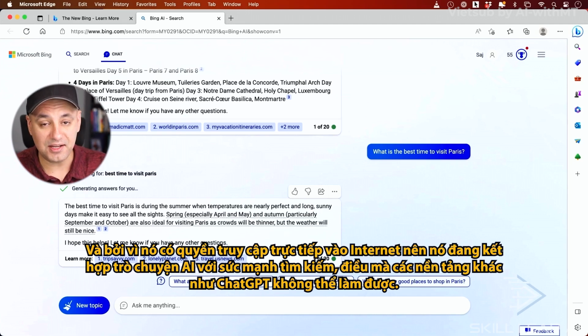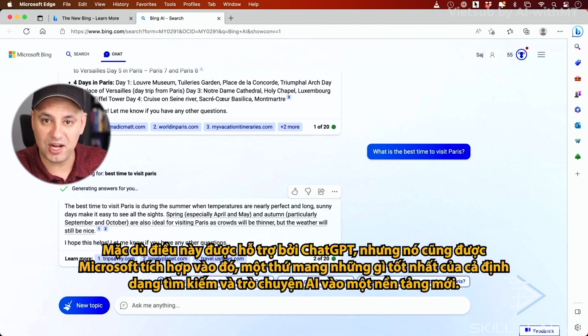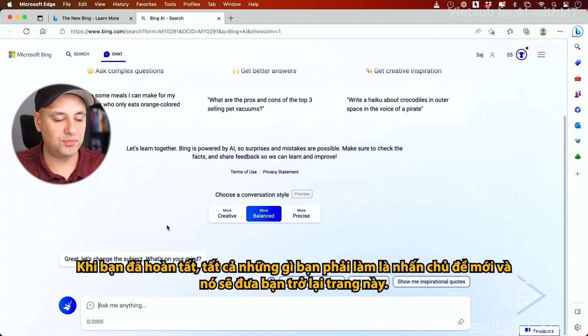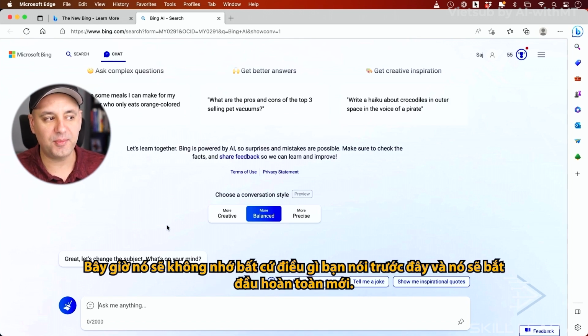And because it has live access to the internet, it's combining AI chat with the power of search, something other platforms like ChatGPT can't do. Even though this is powered by ChatGPT, it also has Microsoft Bing built into it. Something that brings the best of both search and AI chat into one new platform. Once you're done, all you have to do is press new topic and it'll bring you back to this page. Now it's not going to remember anything you said before and it'll start brand new.